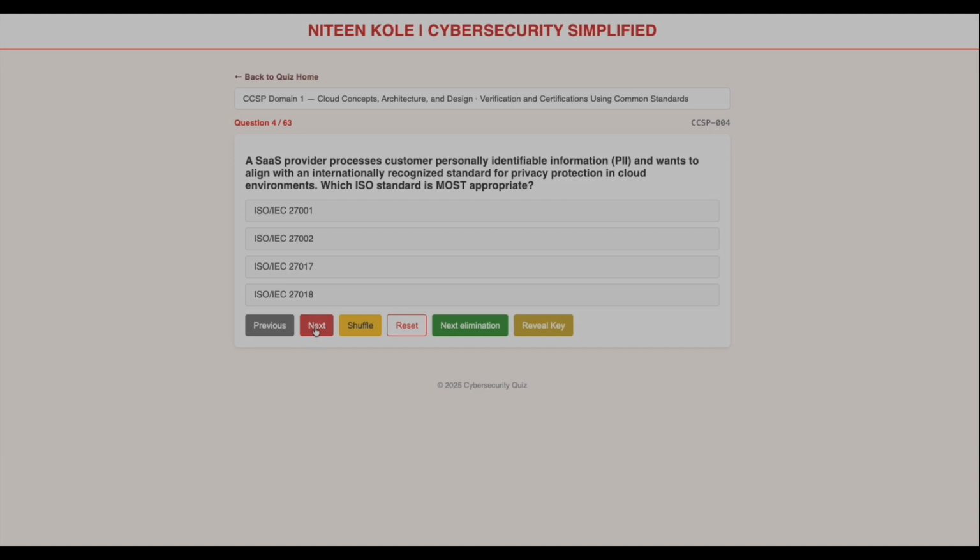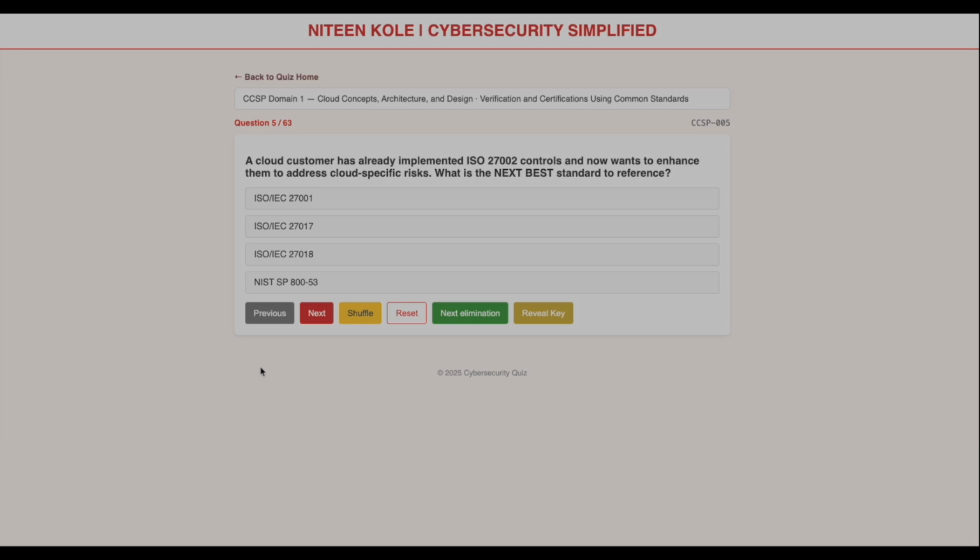Let's go to the next question. A cloud customer has already implemented ISO 27002 controls and now wants to enhance them to address cloud specific risk. What is the next best standard to reference? Again, we have options. First, let's remove C, ISO 27018. The question is about cloud risk, not privacy. Now remove A, ISO 27001. The organization already has controls. The question wants to extend those controls, not create a new management system.